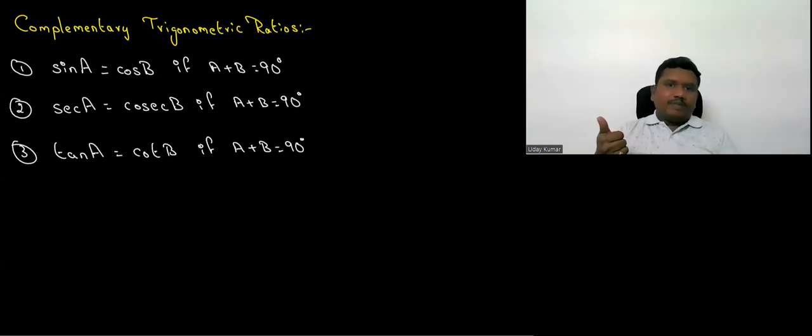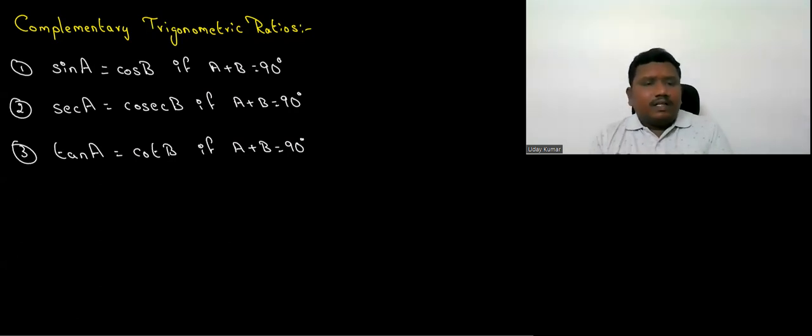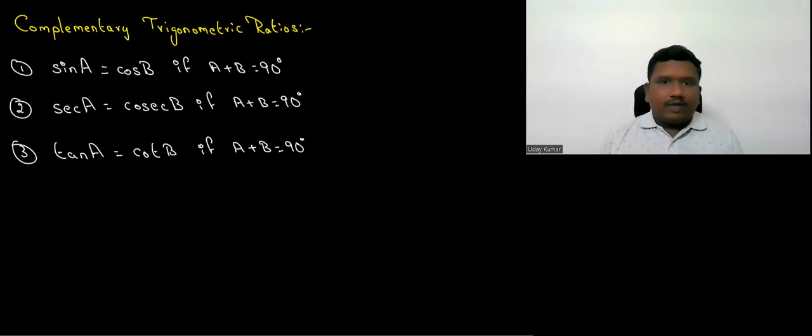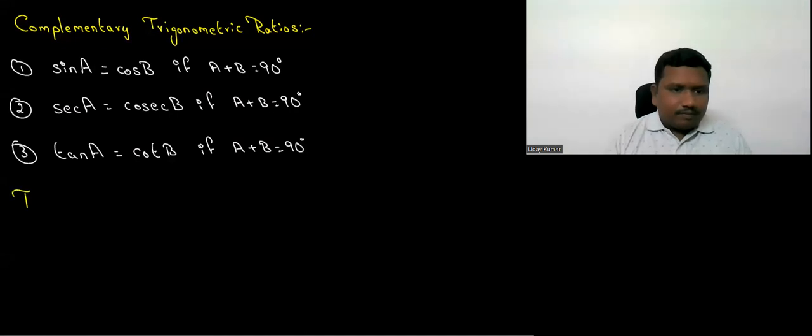Firstly, we discussed trigonometric ratios, followed by reciprocals of each other, followed by complementary trigonometric ratios. We discussed three things till now. Okay. After this, let's talk about identities. Identities are the heart of the topic trigonometry, that we will see.